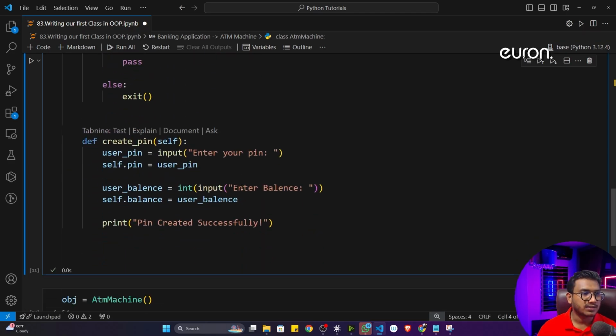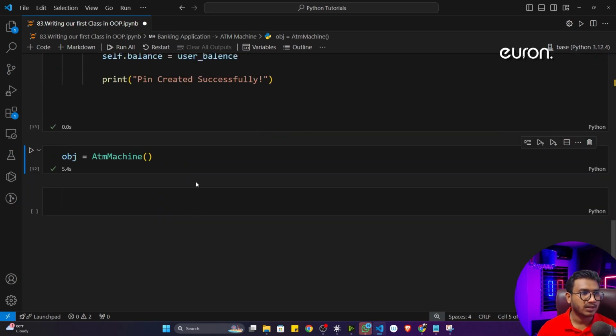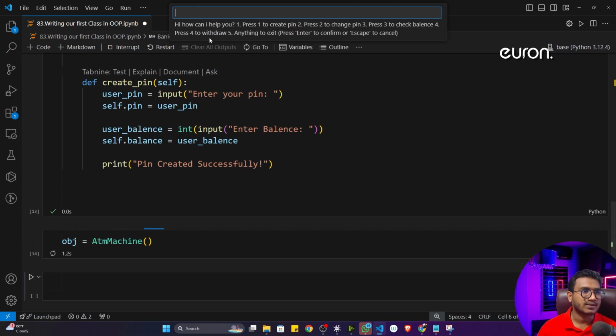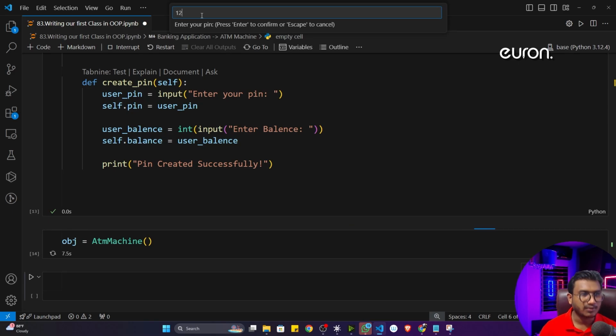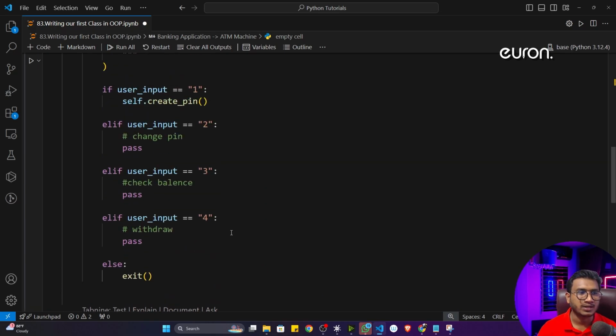Now see, if I execute the program, let's see whether it's working or not. I will initialize the object. Now see, it is asking for the input: press 1 to create a pin. I'll give 1. Now if I hit enter, it is asking, enter your pin. Let's say I'll give 1 2 3 4. Now if I hit enter, it is asking for the balance. Let's say I will give 2,000 rupees. Now if I hit enter, see, my pin is created successfully.